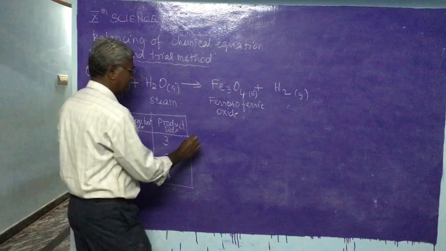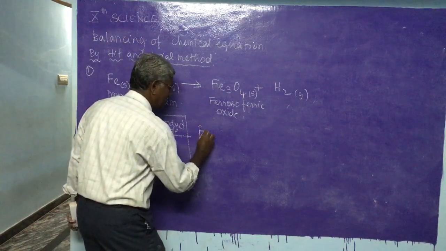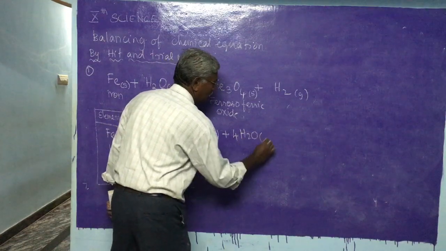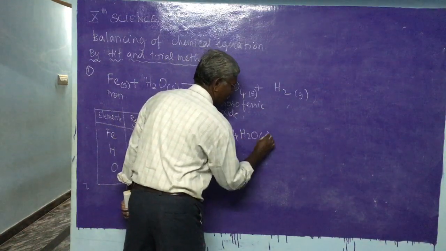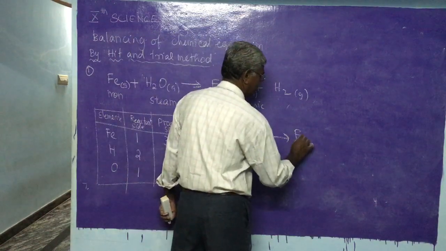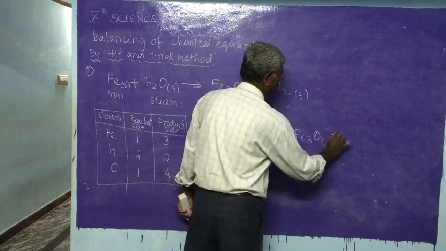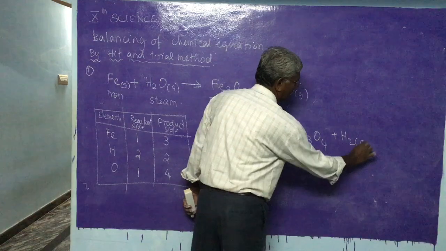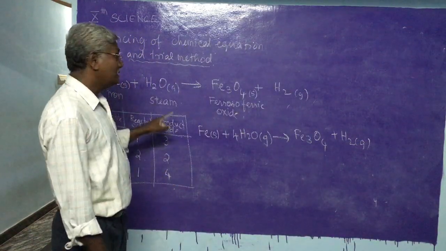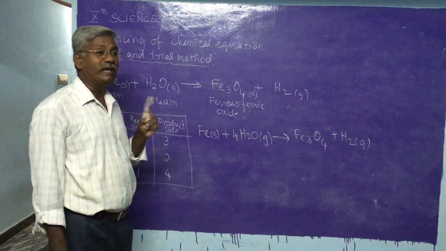Of course, we have to write the equation a second time: Fe solid plus 4H2O gaseous, because we are using steam, gives Fe3O4 plus H2 gas. So first we have to balance the element which is present more in number.